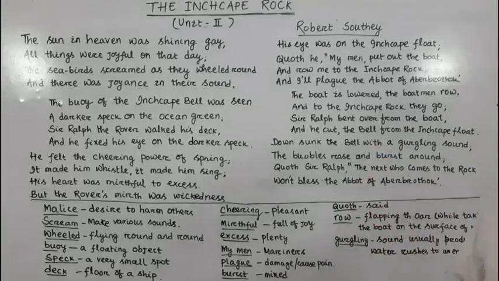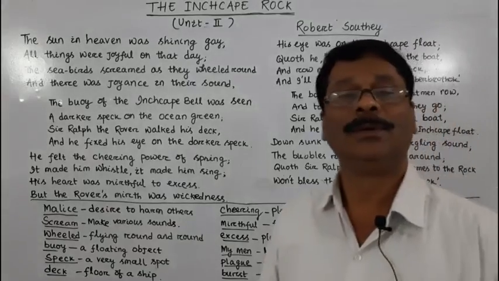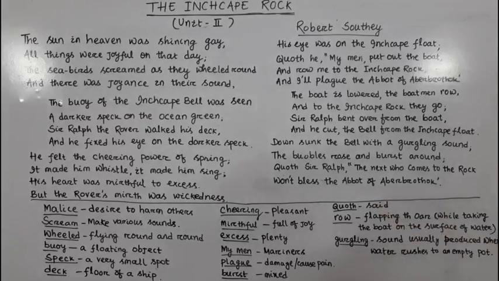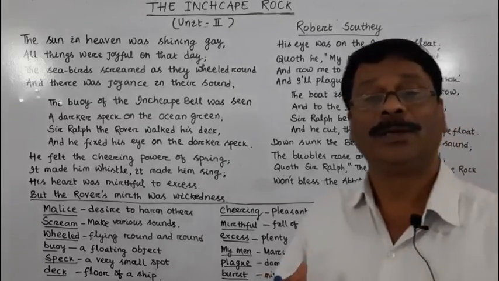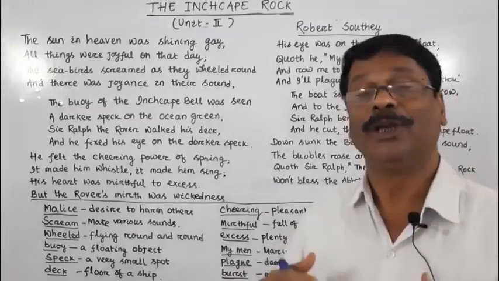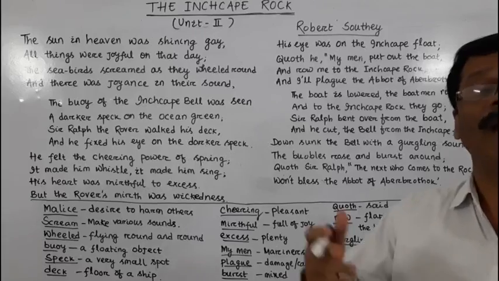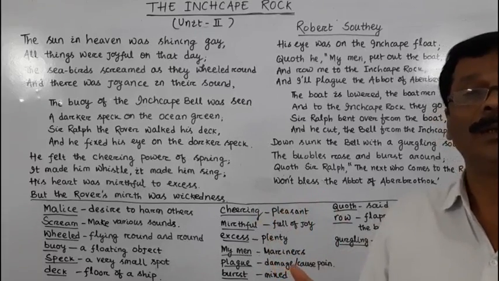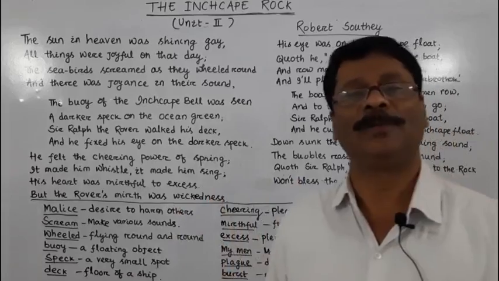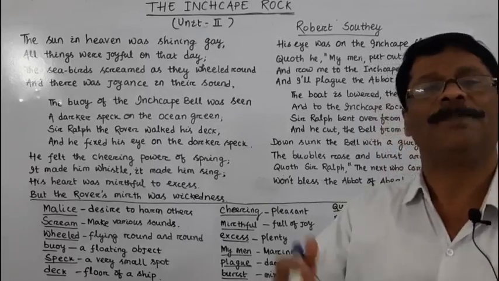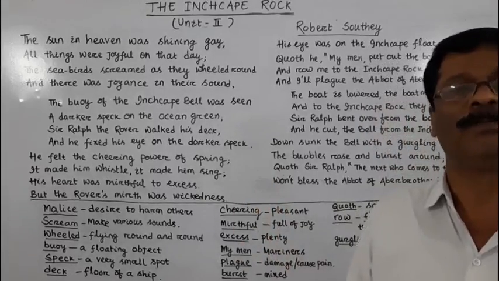So, by spoiling the good name of the abbot of Aberbrothok, he got inner joy. He was delighted on that fine day, that fine weather, where everything seemed joyful. The seabirds were enjoying their lives, and everything was very beautiful.